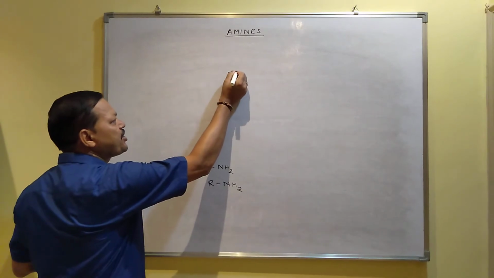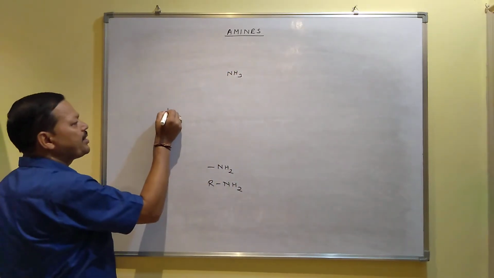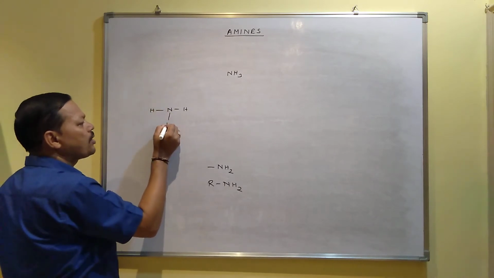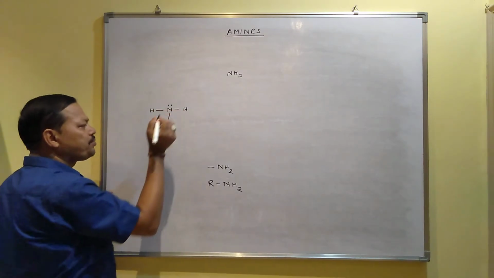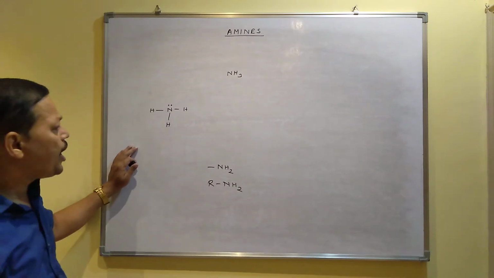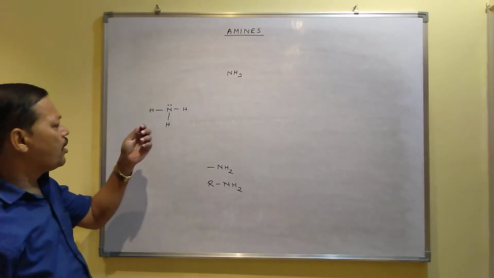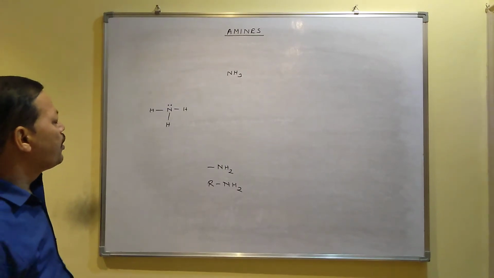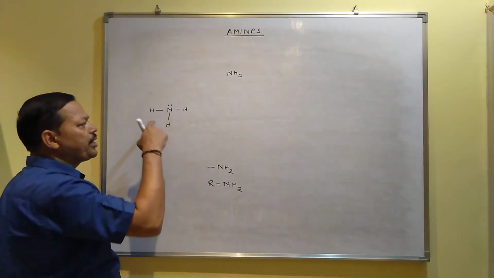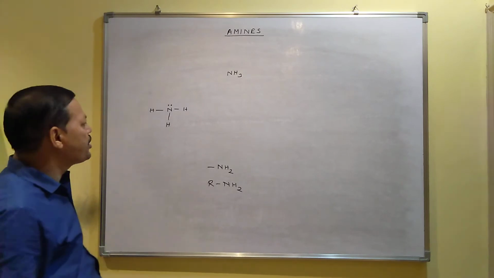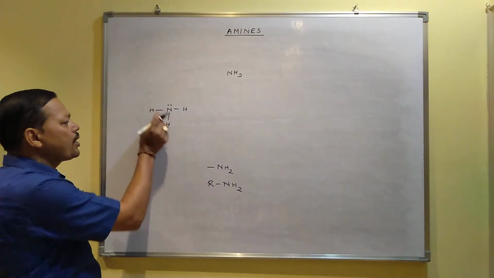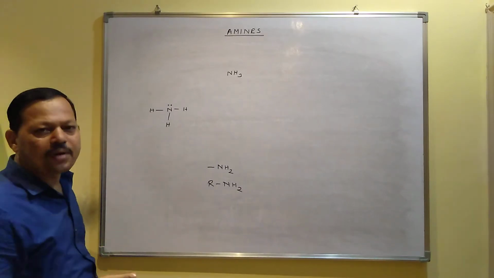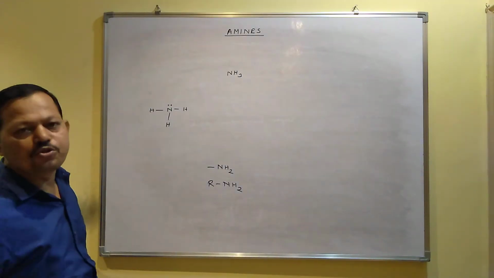Ammonia is NH3, in which the central atom nitrogen contains one lone pair of electrons. Here nitrogen is sp3 hybridized, and due to the presence of the lone pair, its structure will be pyramidal. Now in ammonia there are 3 hydrogen atoms with nitrogen. If one or more hydrogens of ammonia are replaced by some alkyl group, then it will convert to amines.